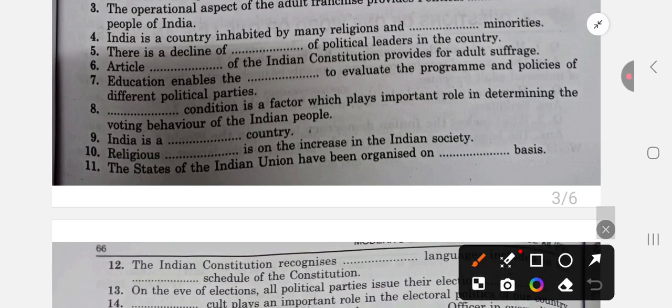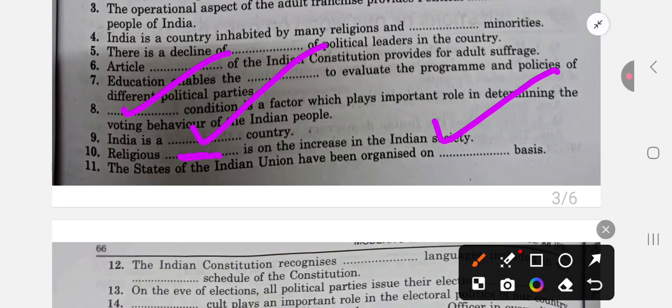Next is dash condition. Economic condition is a factor which plays an important role in determining the voting behavior of Indian people. So here, economic condition. India is a secular country. Religious dash. Religious fundamentalism is on the increase in Indian society. That is true. So here fundamentalism would come.